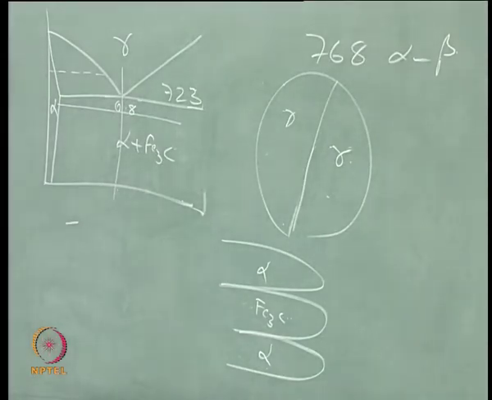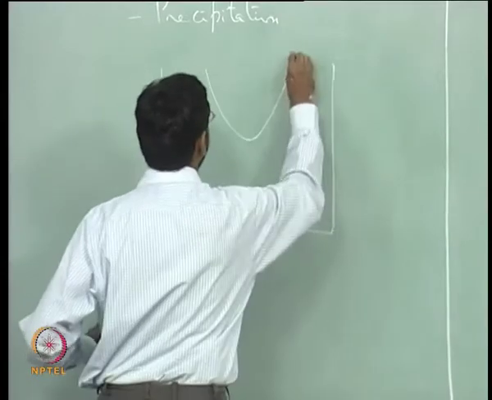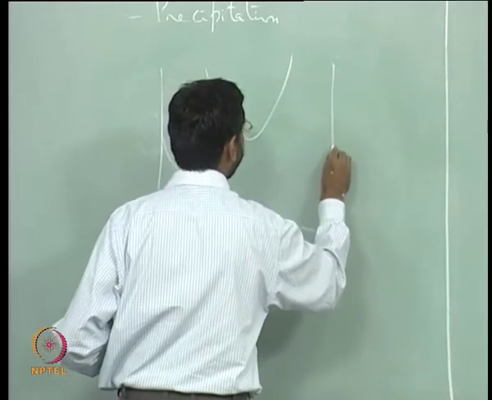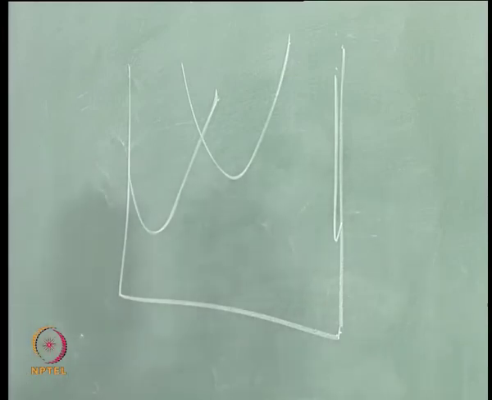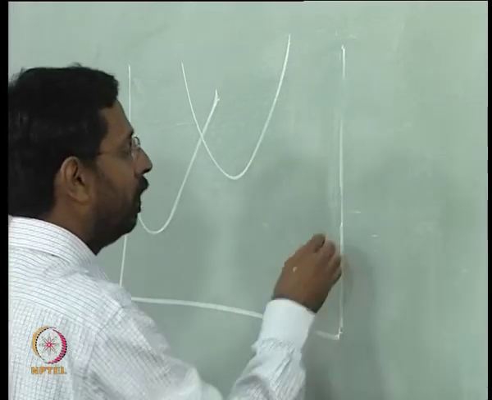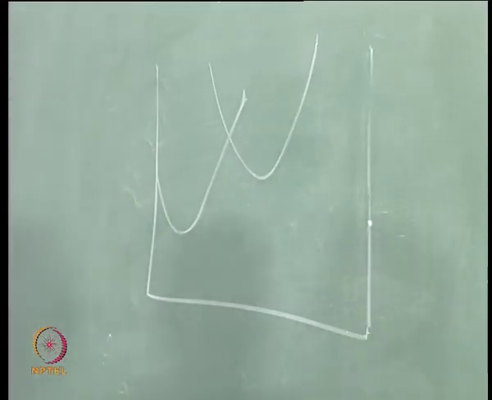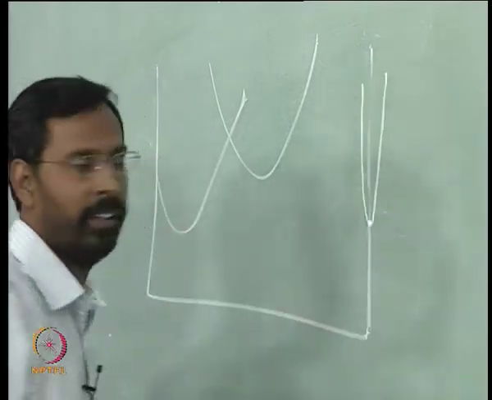I can draw the free energy composition diagram for it. If I draw the free energy composition diagram, I have the gamma here, I have the alpha here, I have the cementite somewhere here. This should in principle be a dot, and if you want to show it, you can show something like this.